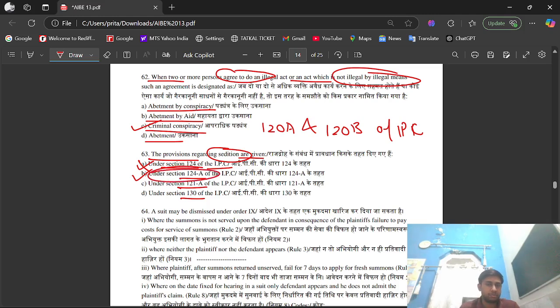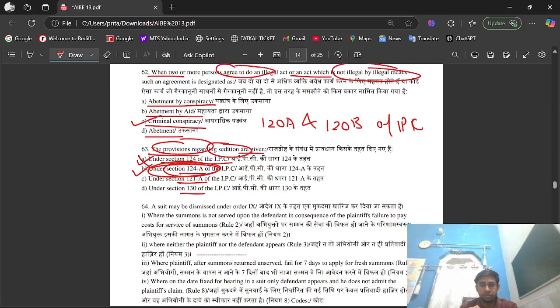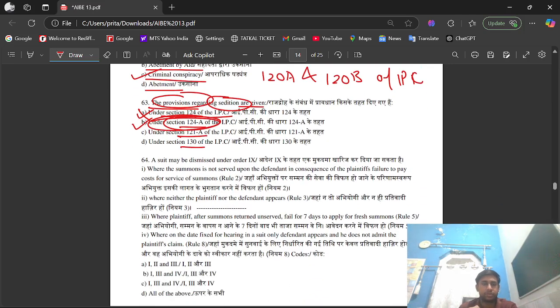Both are similar, but the provision regarding sedition is mentioned in section 124A, that defines sedition as bringing hatred or disaffection against the government through word, sign, or visual representation. Okay, so its right option is option B.